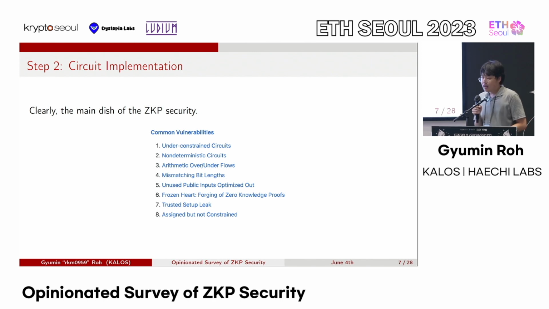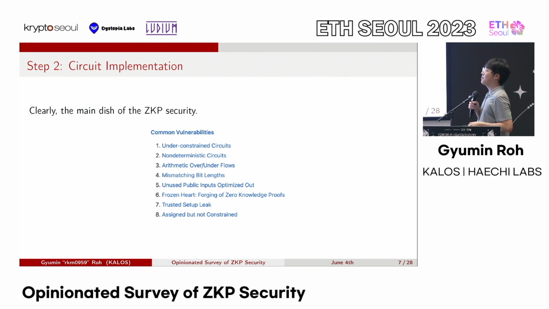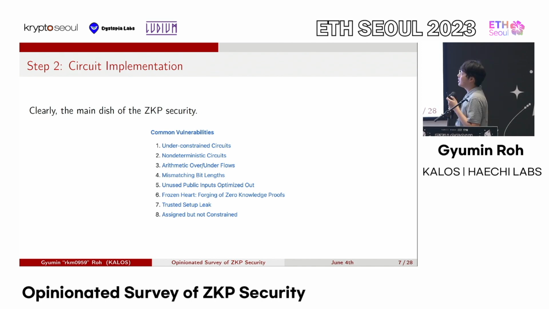Okay, so from here, the idea that I had that I would like to share with you is this.